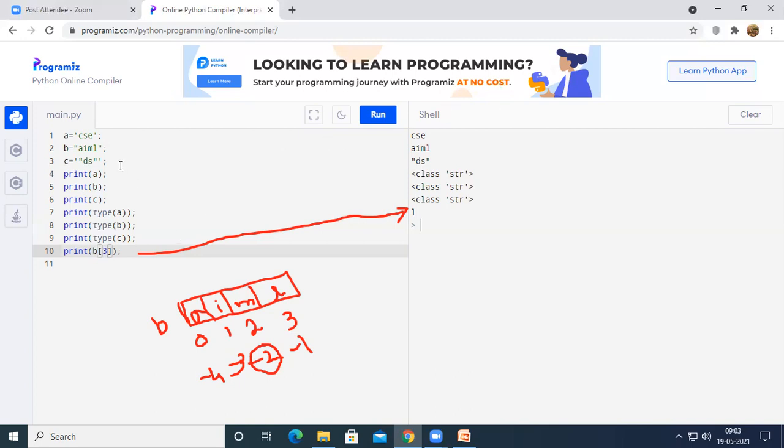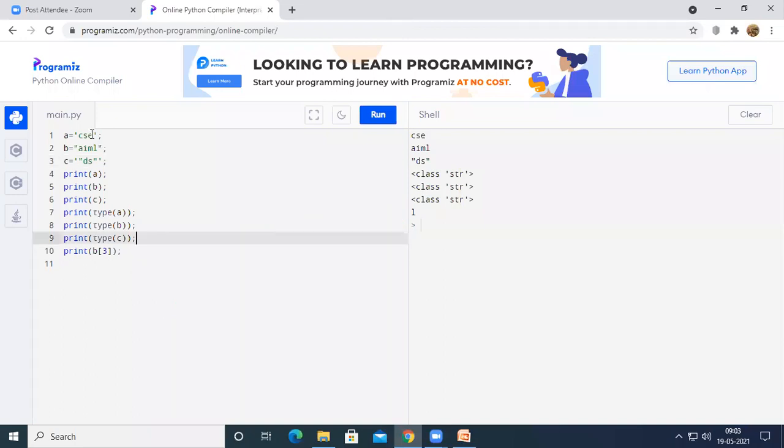So in the same program, let us try how characters can be given. For example, instead of CSC, I have given C. Instead of AIML, I have given A, and instead of DS, I have given D. So C is represented in single quotes, A is represented in double quotes, and D is represented in triple quotes. Let us see the output of this one.